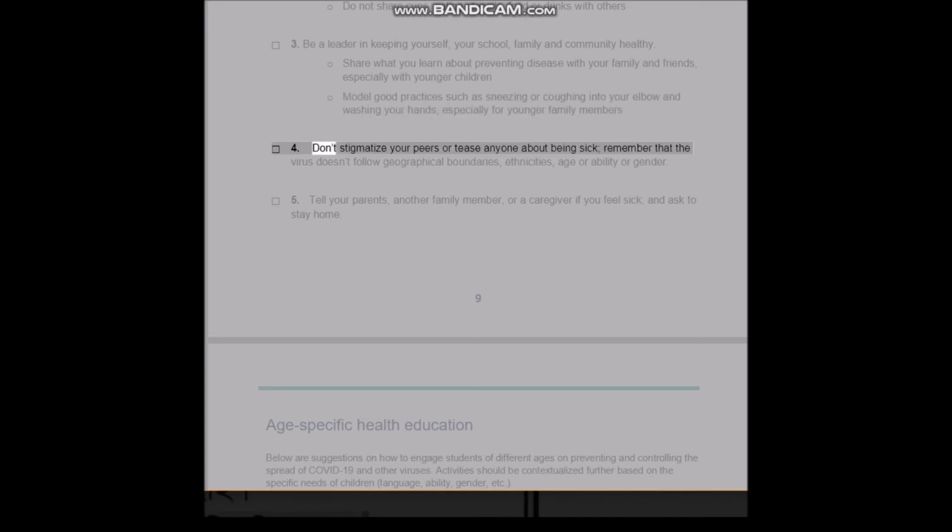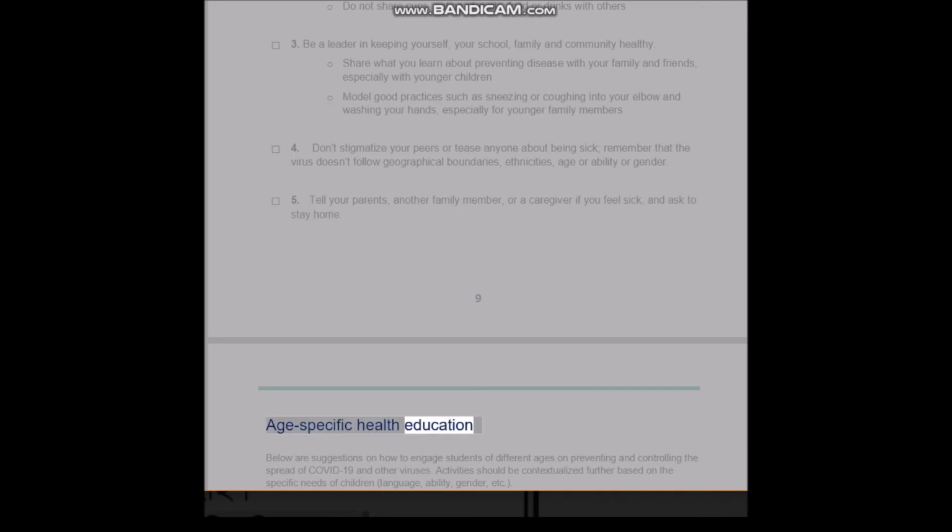4. Don't stigmatize your peers or tease anyone about being sick. Remember that the virus doesn't follow geographical boundaries, ethnicities, age, or ability or gender. 5. Tell your parents, another family member, or a caregiver if you feel sick, and ask to stay home.